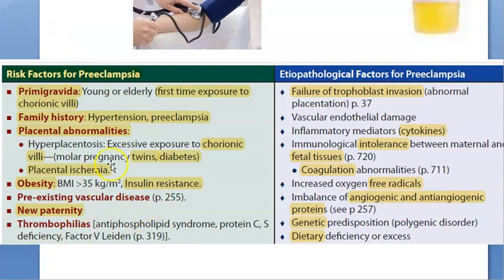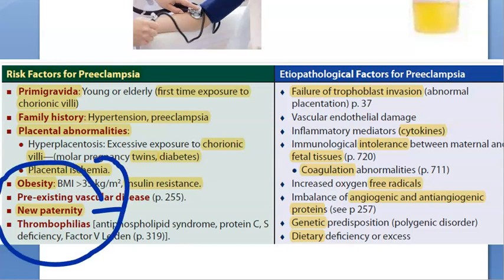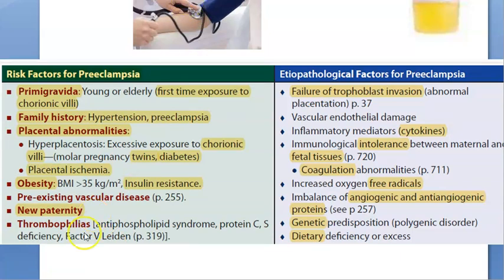Okay, then let us look at, continuing with these causes, new paternity. So paternity is something to do with father, right? New father, paternity. What is this? This is something complicated, okay? This means to say that she has carried a child before of a different man and now she's carrying a child of a different man. So sperm donor, could be whatever, okay? So that can lead to preeclampsia.